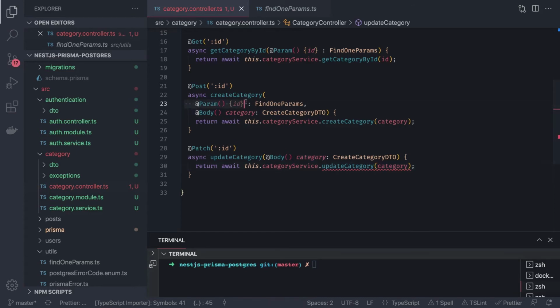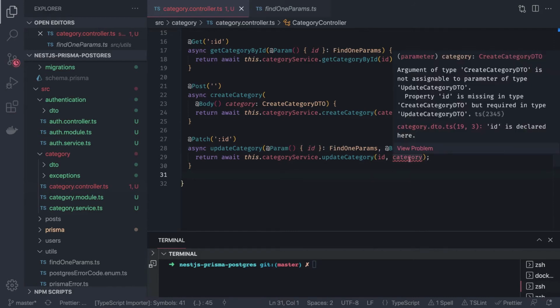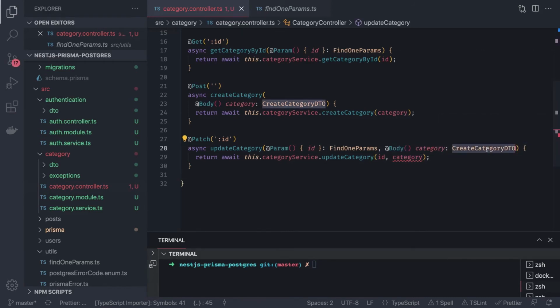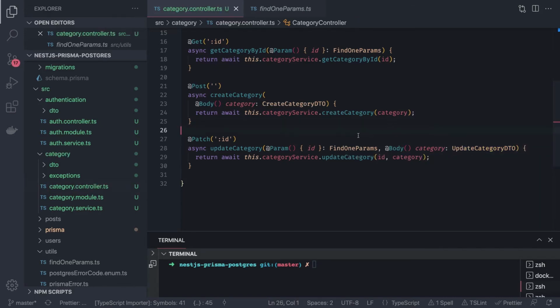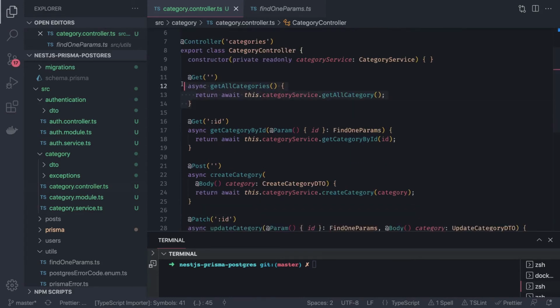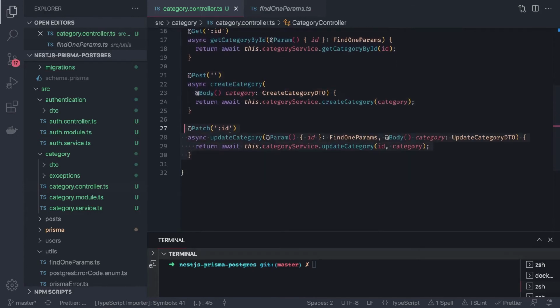First is the id, and now I'm updating it in a different place. Sorry for that, that was not the right place. And here we are passing two arguments. One is the ID, another is a category. And this is update category DTO. Everything looks good. You can check back here: get by ID, create, which is post. Here this is update by ID.